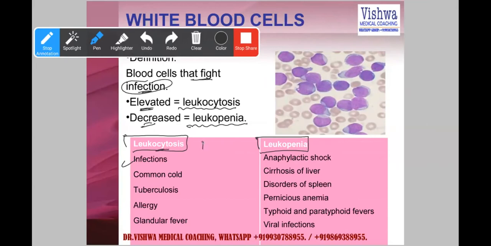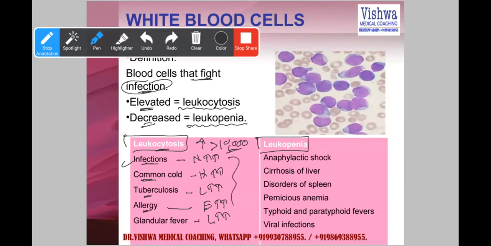If there is an increase in the WBC count to more than 10,000, I can say it's infections, even common infections, tuberculosis, allergies. In infections, neutrophil count will go up. In common cold, if it is a superadded bacterial infection, neutrophil count will go up. Tuberculosis, lymphocyte count will go up. Allergy, eosinophil count will go up. Glandular fever, again, lymphocytes will go up. So take the screenshot right now, you can keep it for your reference: infections, common cold, tuberculosis, allergy, and glandular fever.